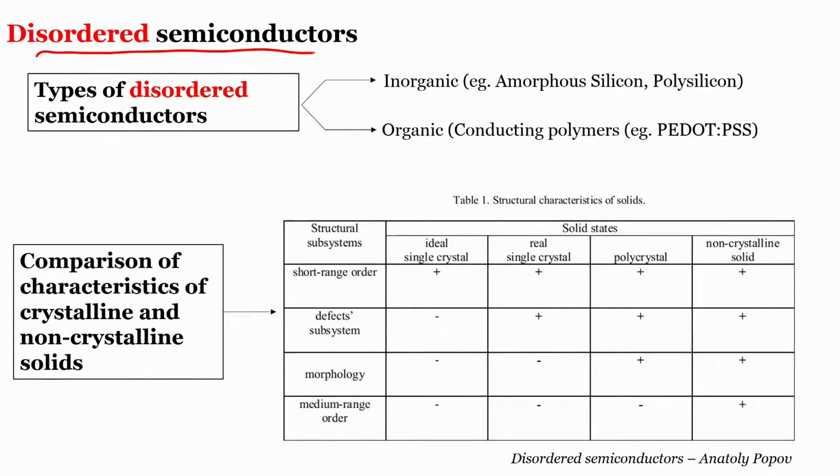Disordered semiconductors can be classified into two depending upon the intrinsic constituent materials that are present. One is inorganic, like amorphous silicon, polysilicon. Amorphous means completely disordered, poly means somewhere in the middle, which we have seen in the previous slide. Now there are also some organic systems which are made out of polymers. Polymers we see in our daily life, like rubber bands and plastic tumblers, are completely insulators. This is a different class of polymers.